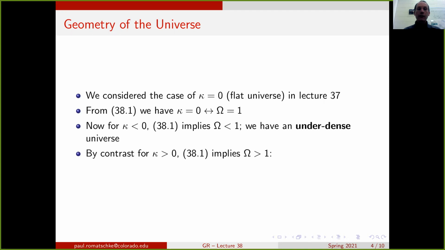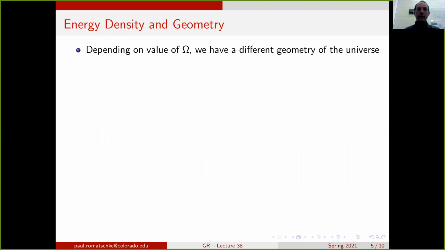By contrast, if kappa is bigger than 0, this implies that the density parameter omega is bigger than 1. The energy density is bigger than the critical energy density, and we have an overdense universe. Depending on the value of omega, we have different geometries in the universe. So it would be good to know what value we have in our universe for omega.